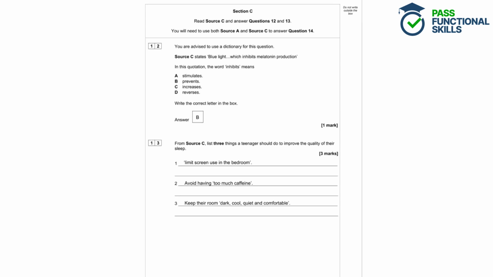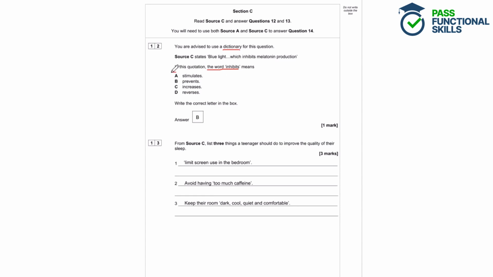Source C states that blue light, which inhibits melatonin production. In this quotation, the word inhibits means A stimulates, B prevents, C increases, or D reverses. Write the correct letter in the box. So we're going to get our dictionary and look up the word inhibits, which is used in this sentence here. Now the definition of inhibits is restrains, hinders, arrests, or checks something.